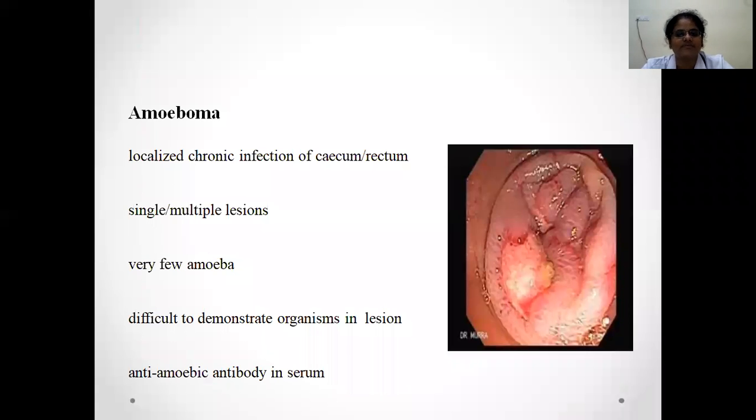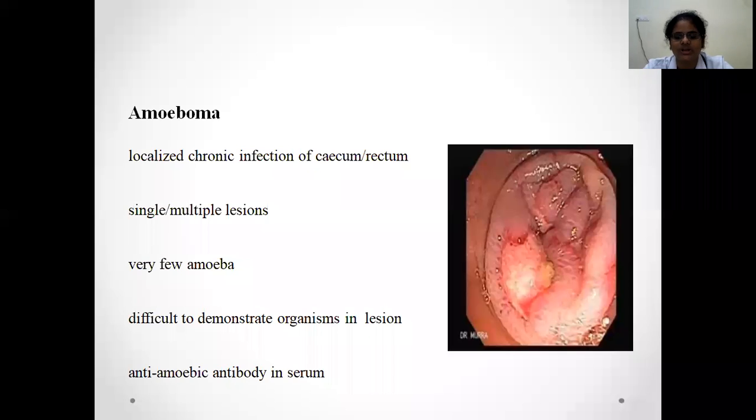Next, intestinal manifestations. So far we have covered amoebic colitis and toxic megacolon. The other intestinal manifestation will be amoebomas. Here there will be exuberant proliferation of the granulation tissue. You can see raised, corrugated edges in the mucosa, in the bowel wall. That is the amoeboma.